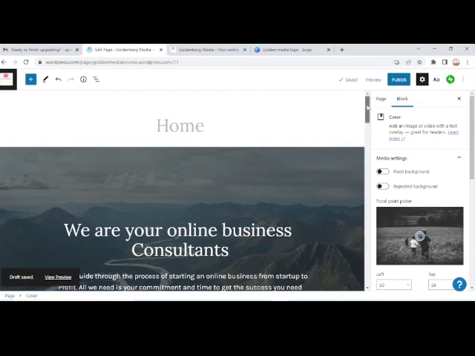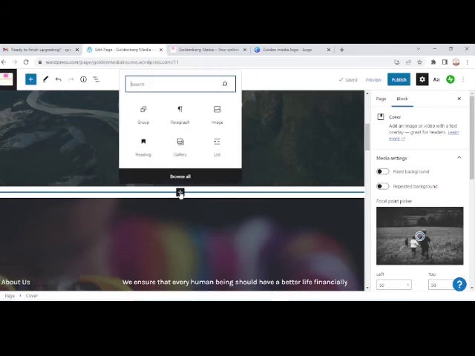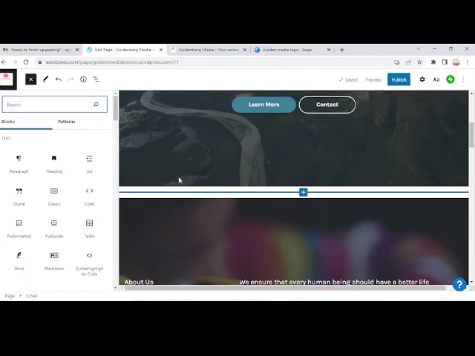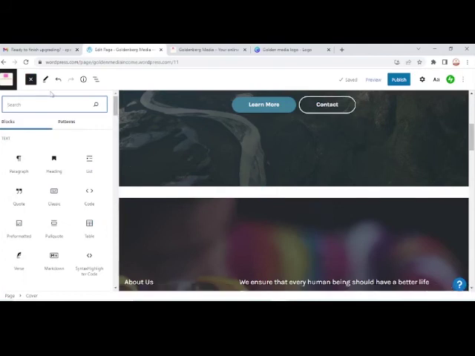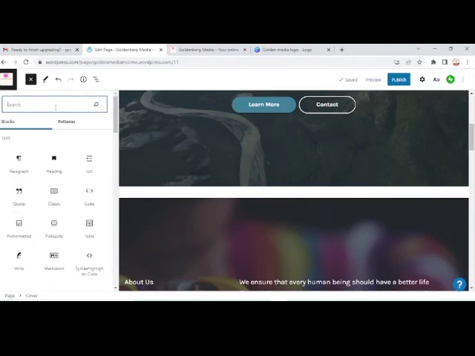Now if I need to add another block, all I need to do is just come up here. This is a plus, click on it, and I can add a block. And say I want an image, a heading, a gallery, whatever. You can browse, or let's see more of the things available. Remember that we have had a cover. So last time we left it as a cover. These are covers that are available, which we can choose any of and add, and I can say I need a table.